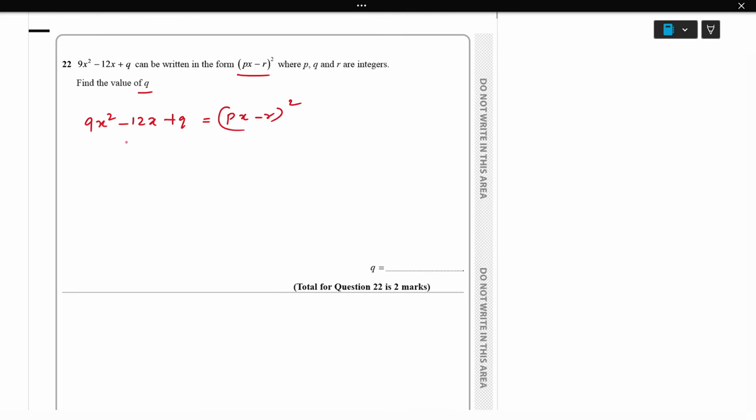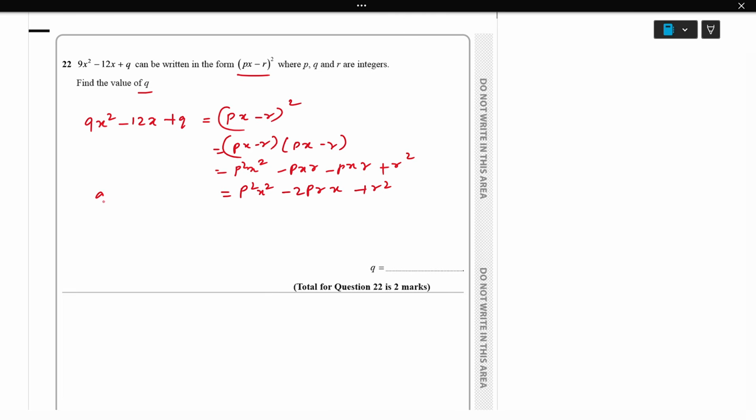I'll expand the right side, px minus r times px minus r, which is p square x square minus pxr minus pxr plus r square, so p square x square minus 2prx plus r square.